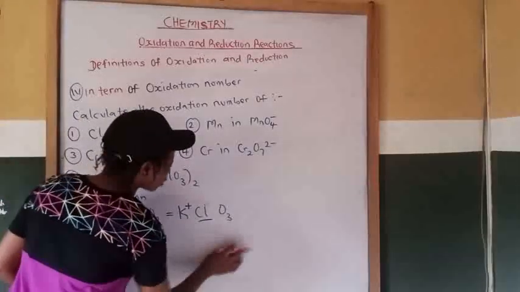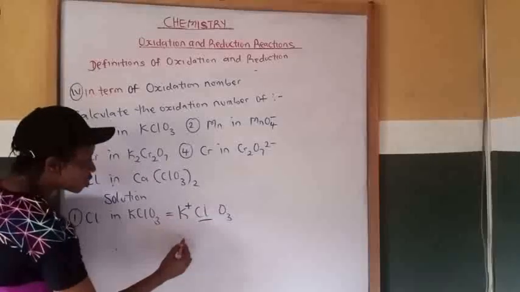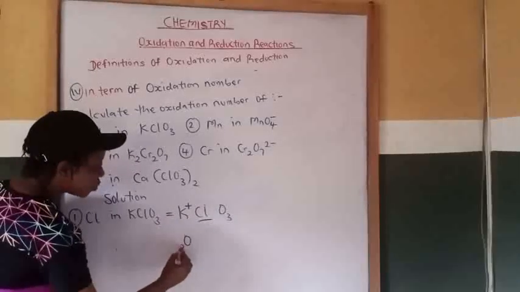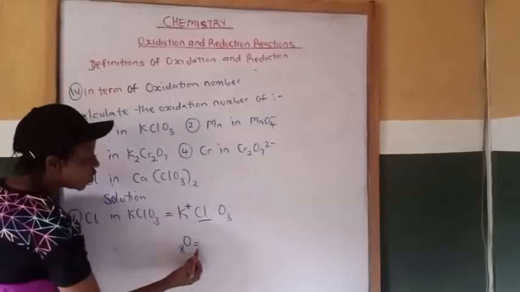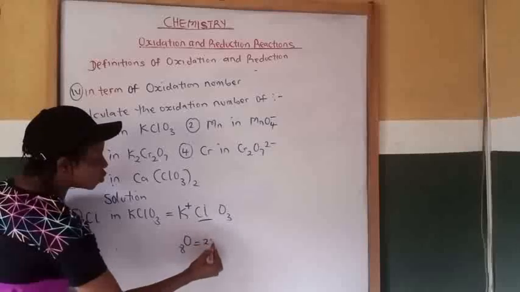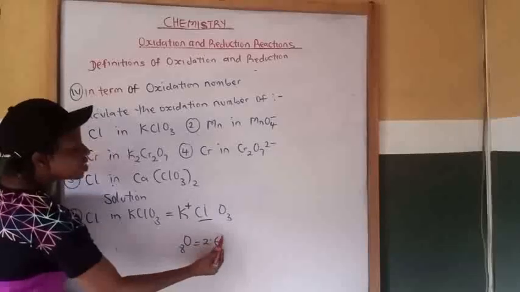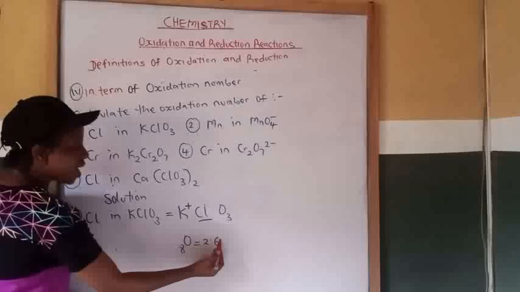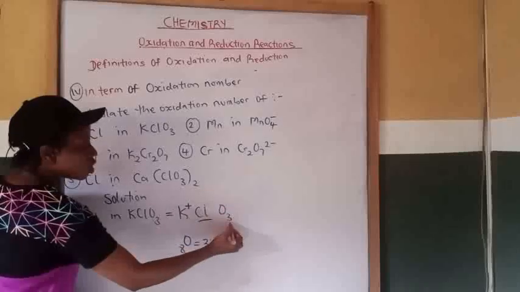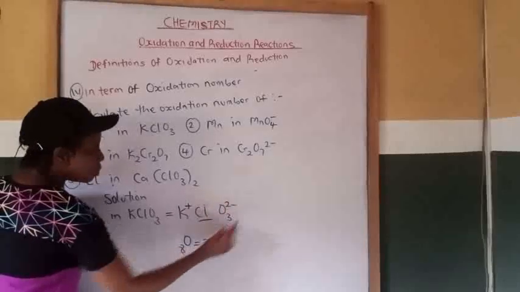Then let's come to oxygen. Oxygen is number 8, so the electronic configuration will be 2:6. It needs 2 to balance that 8, so the charge on oxygen will be 2 minus.